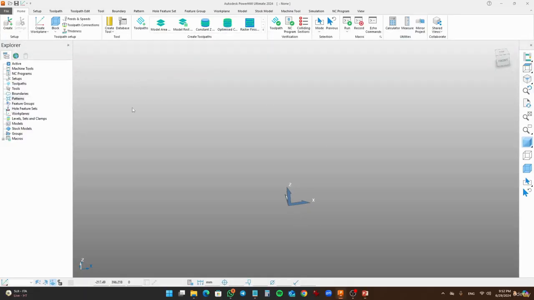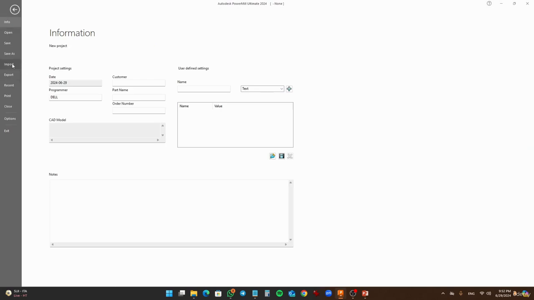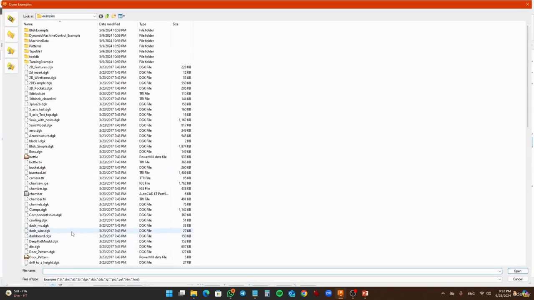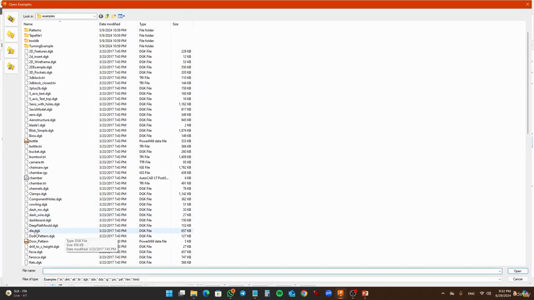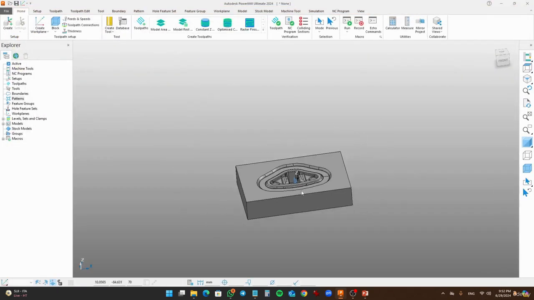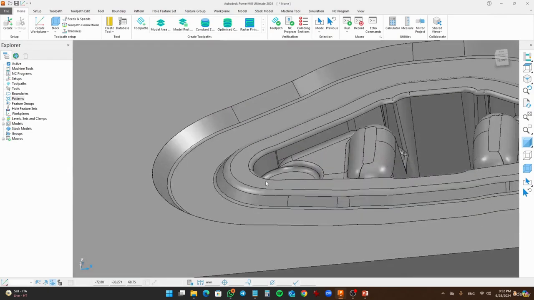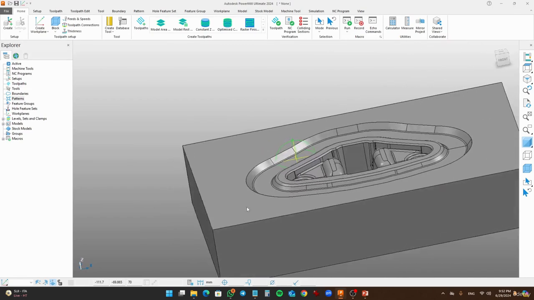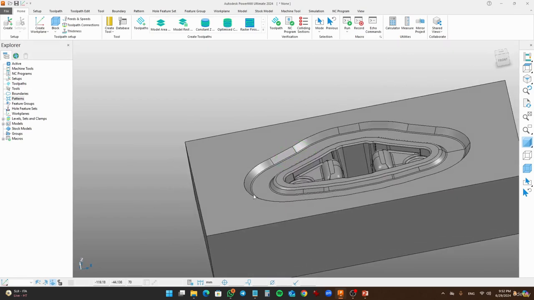So in the previous video, we just discussed this slice area clearance. Similar to that, we need to load the first part. We'll go to examples, and this time I'm going to select the die.dgk file. Click open. And you see that we have a die here, and what we are going to do is apply a slice profile here.